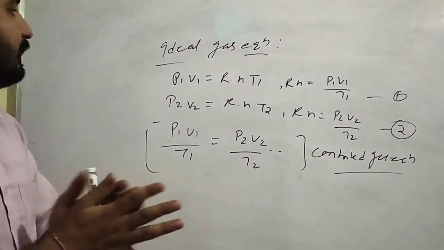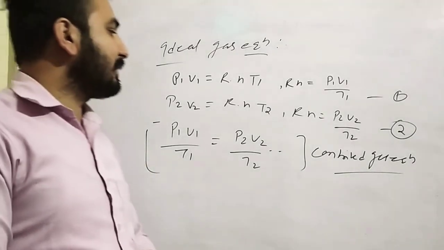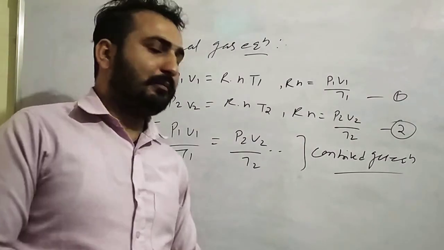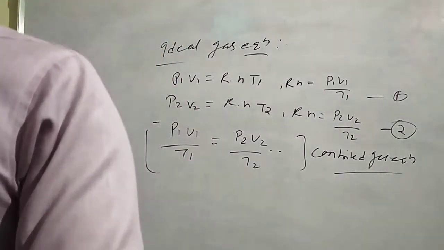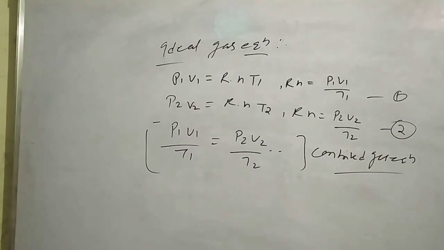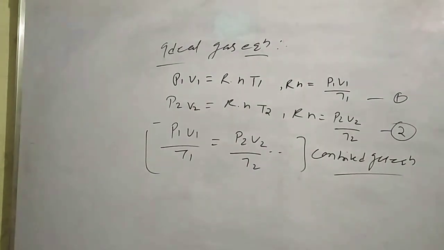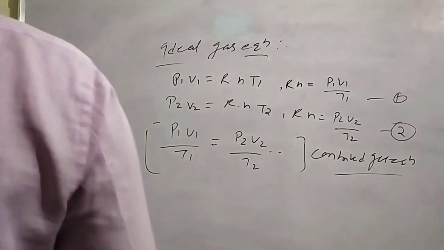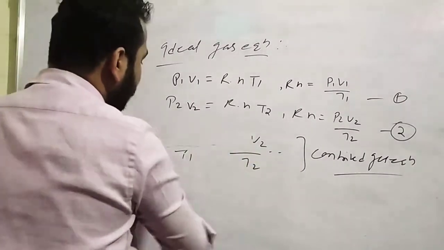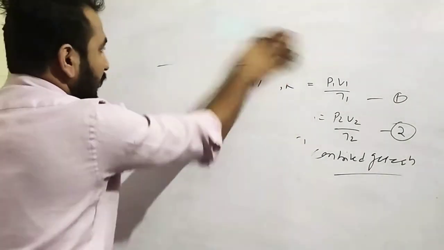And this is your combined gas law, the combined gas equation. So this is about your gas laws.